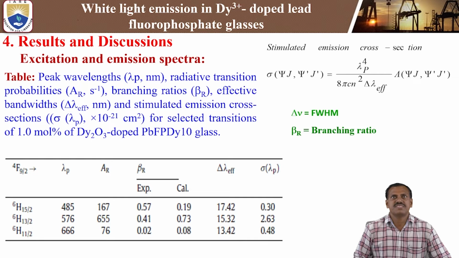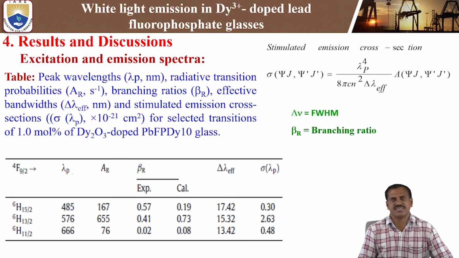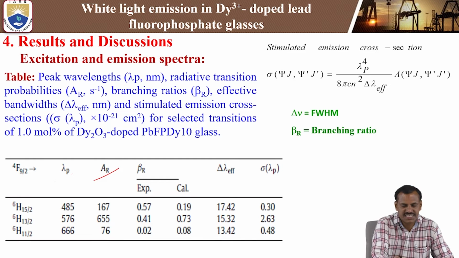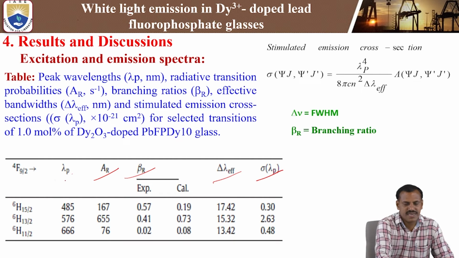From the emission spectra, we are calculating different parameters, which are important for laser applications. First is lambda peak, that is the peak emission wavelength. Next are the radiative transition probability A_R, the branching ratio beta_R, the effective bandwidth delta lambda effective, and the stimulated emission cross section values. These are very important parameters for laser applications. So in this lambda p, we are getting the emission transition in the dysprosium 3+ doped lead fluorophosphate.